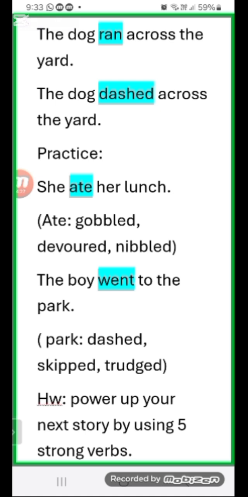And then the next one is the boy went to the park, the boy dashed to the park. Dash to the park means moving very quickly to the park. Then skip to the park. Skip means skipping like a rope, not in a regular pattern, and like hopping.